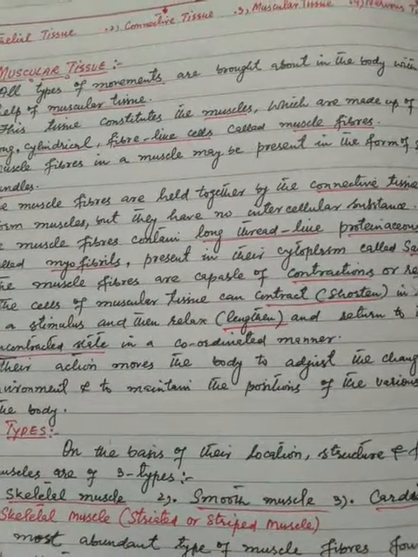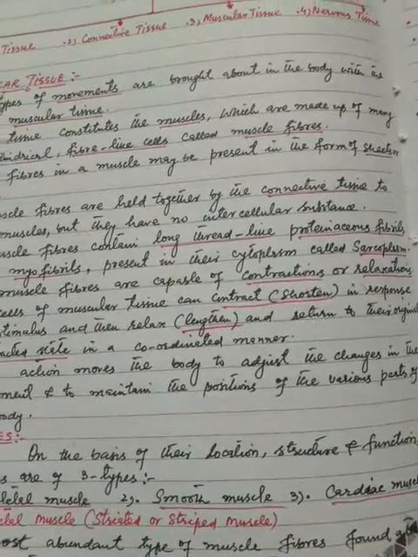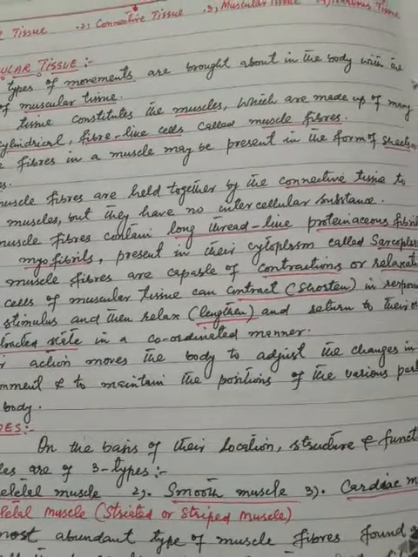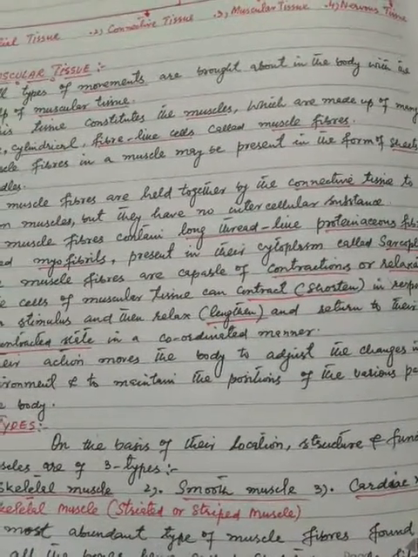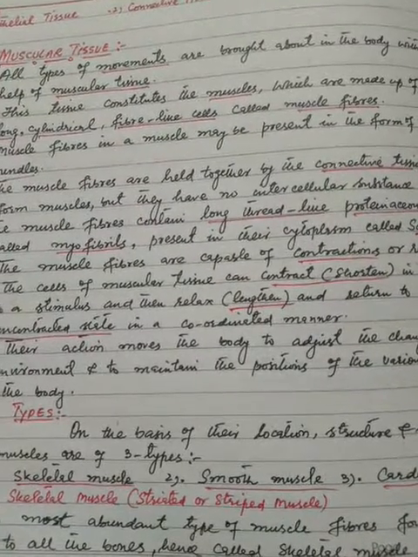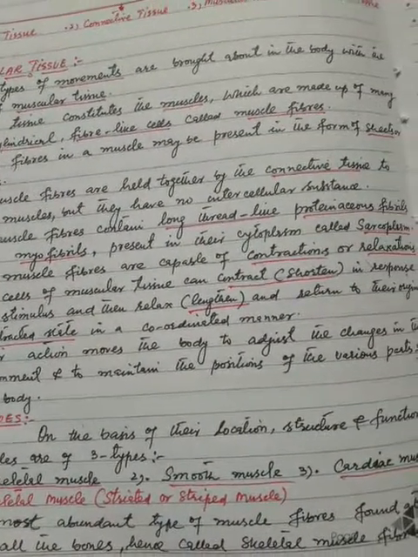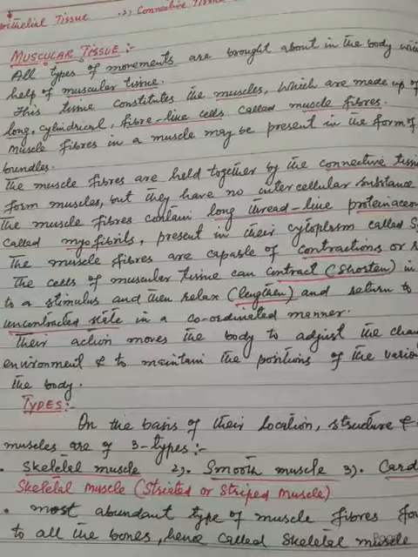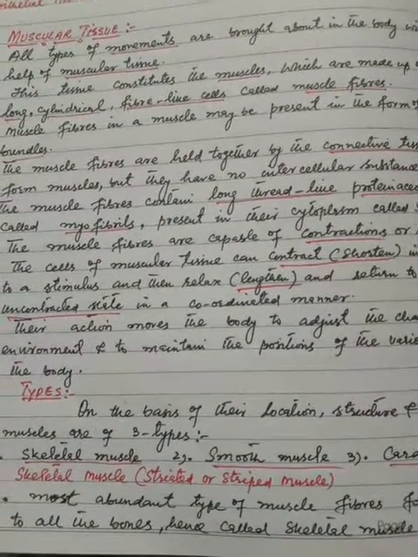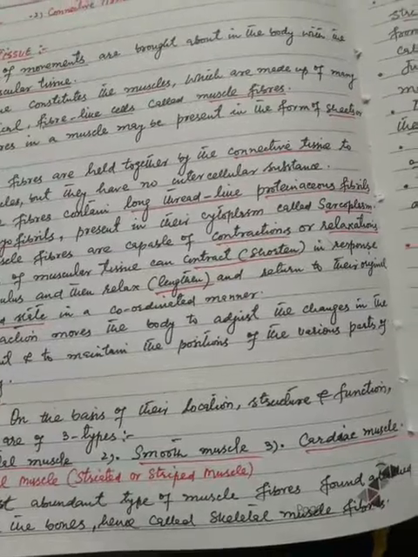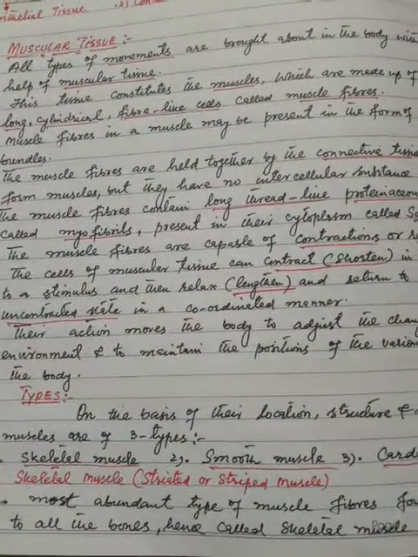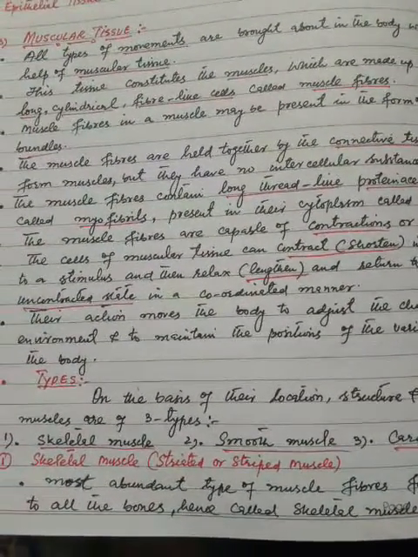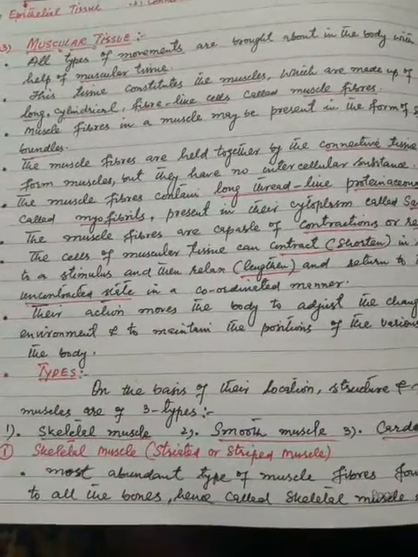The muscle fibers are capable of contractions or relaxations. The cells of muscular tissue can contract, that is, shorten, in response to a stimulus and then relax, lengthen, and return to their original uncontracted state in a coordinated manner. Their action moves the body to adjust to the changes in the environment and to maintain the positions of the various parts of the body. Types of muscular tissue.